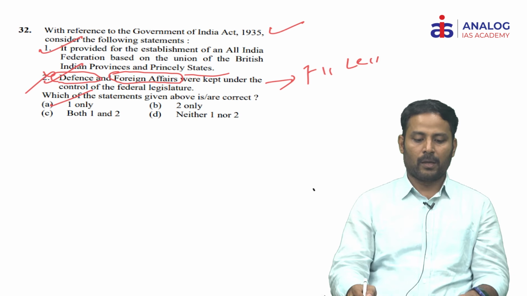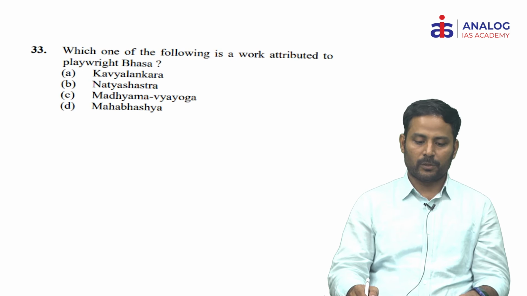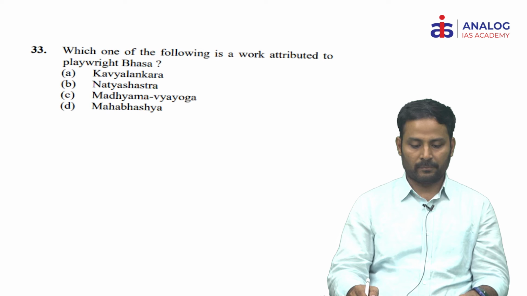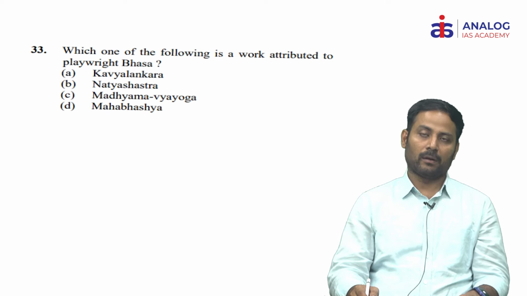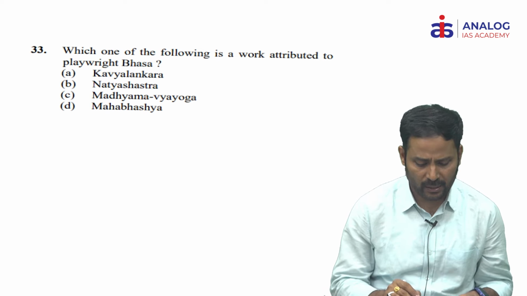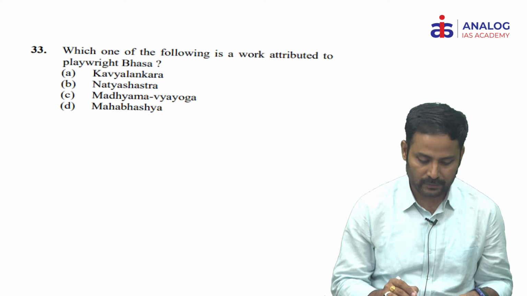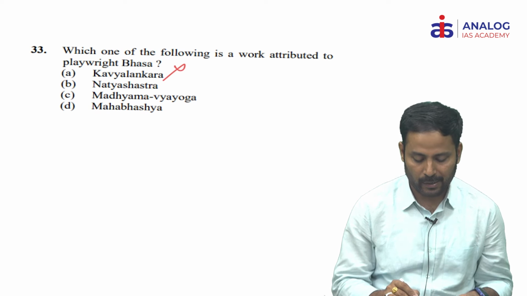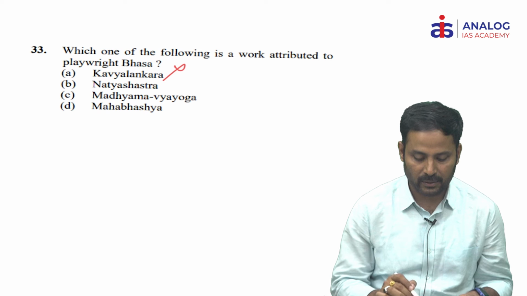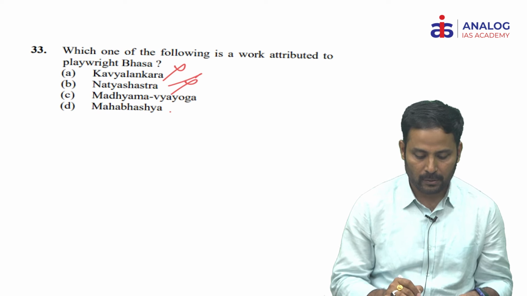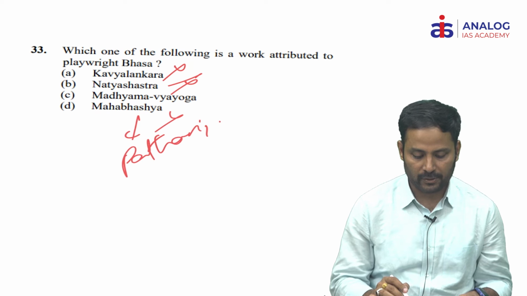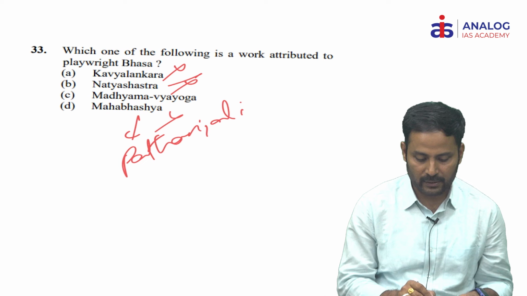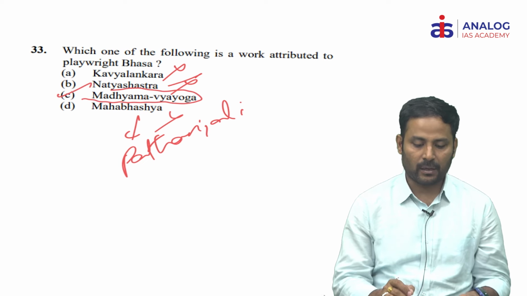Next question. Which one of the following is a work attributed to playwright Bhasa? It's related to literature. Here Kavya Alankara is not correct, because it was written by Bamaha, and Natya Shastra was written by Bharata. It is also not correct. Mahabhashya, we all know Patanjali wrote Mahabhashya. So then the remaining answer C, Madhyama Vyaya Yoga, is the answer.